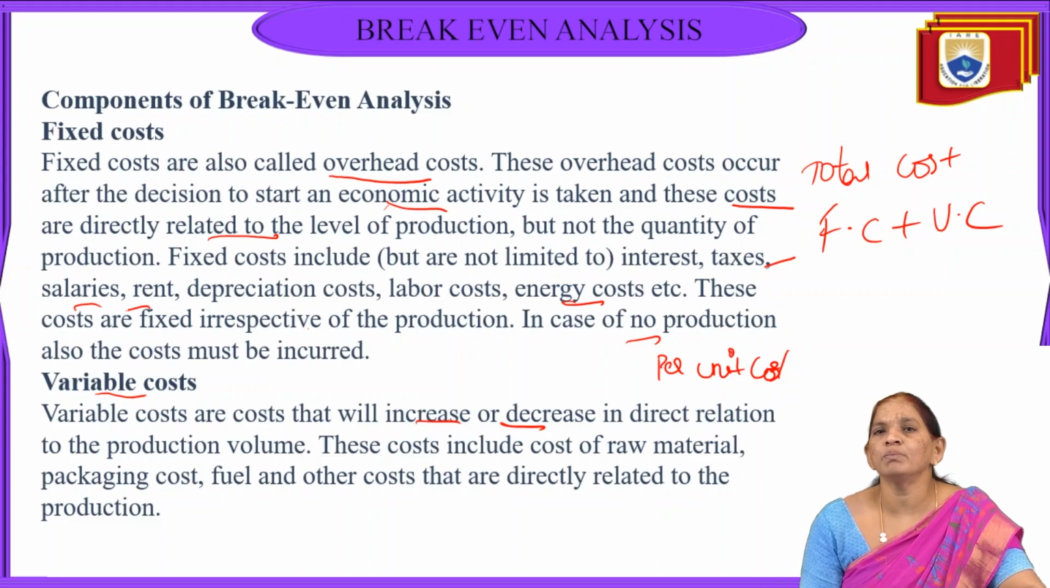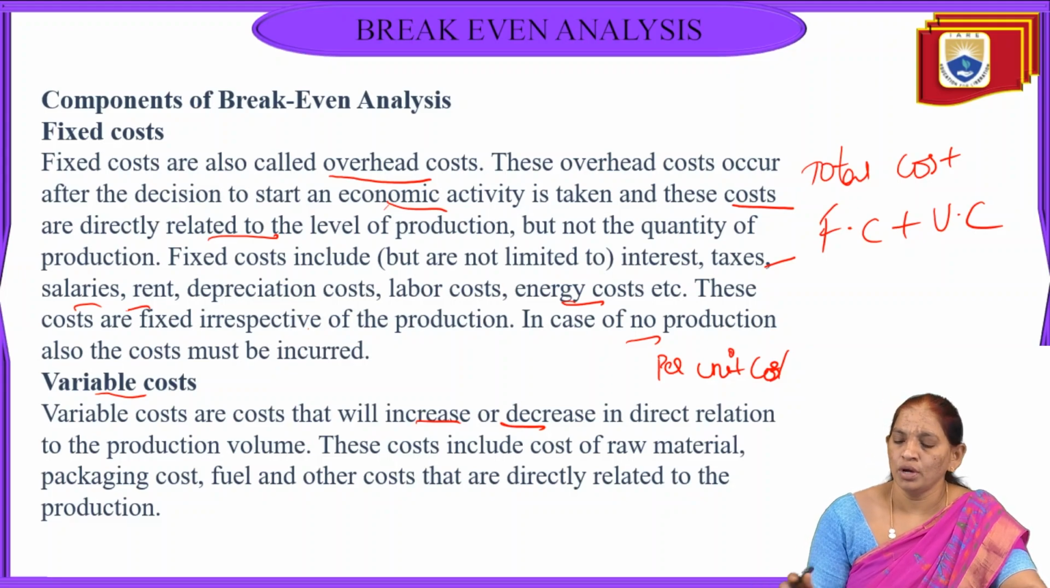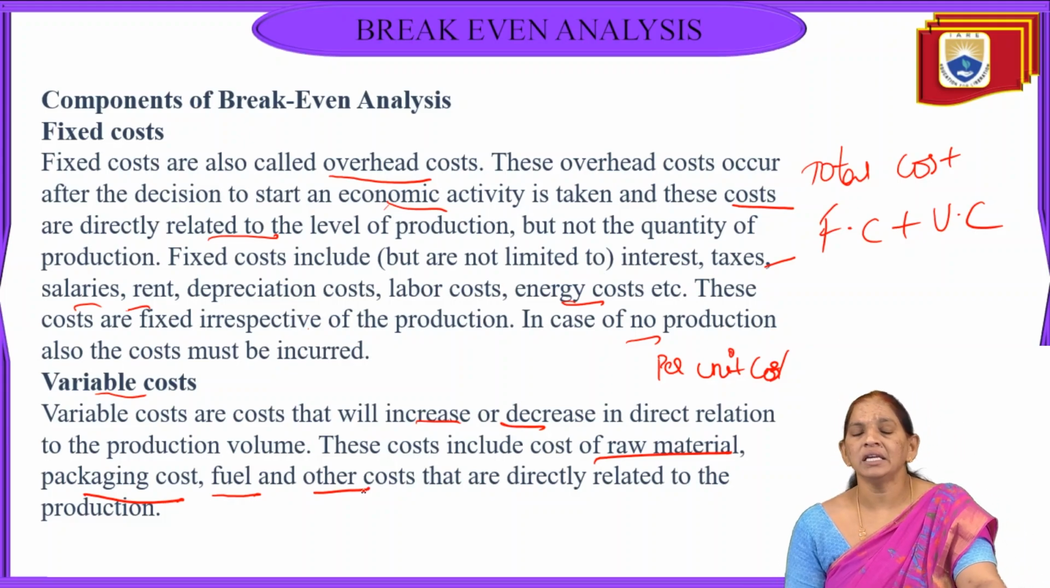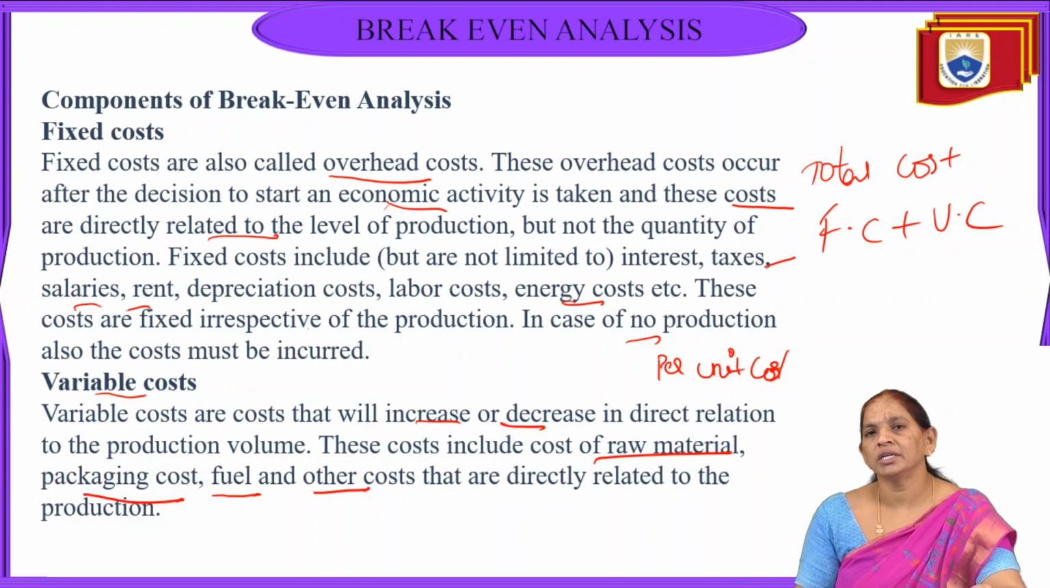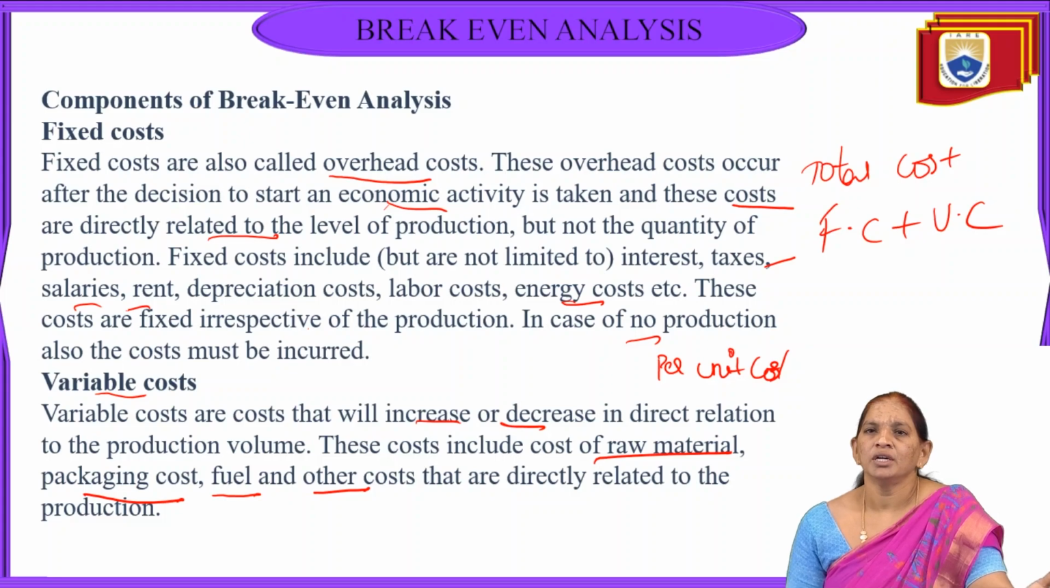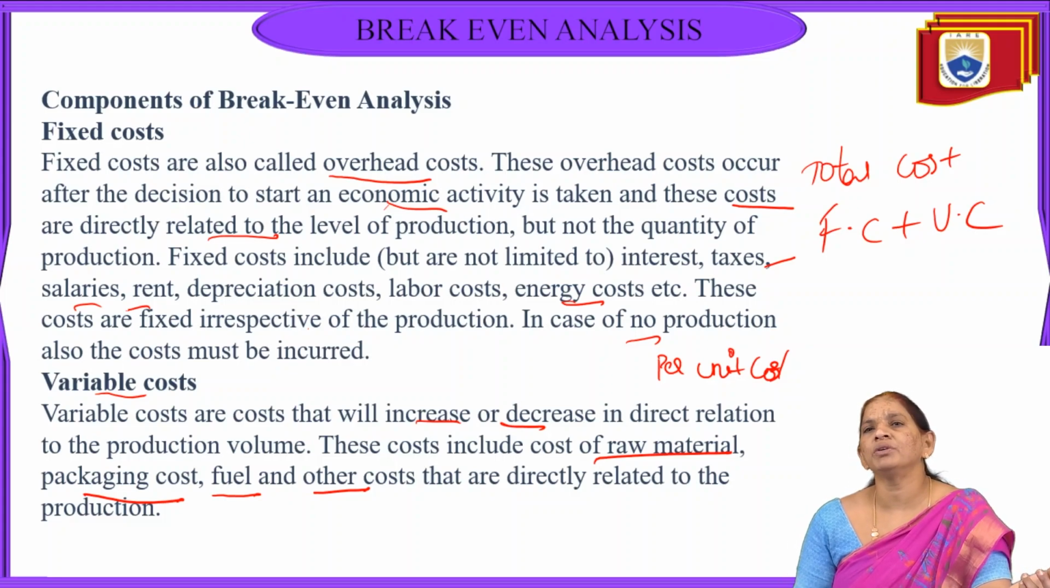The main examples of variable cost are the cost of raw materials, packing cost, fuel and other costs we can directly relate to the production. It means per unit, like labor, material. When I want to take 5 laborers, I'll pay only those 5 members.